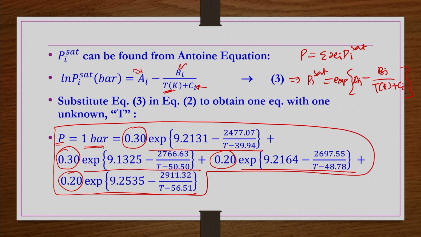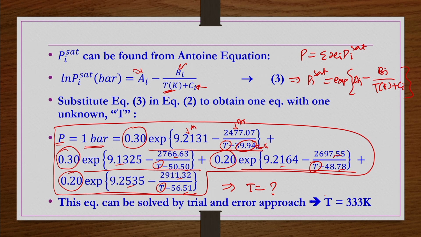So, now in this equation, except the temperature, everything is known. These are Ai, Bi and Ci for component 1. Similarly, for component 2 also these are available. I have tabulated them in the next slide. So, this equation you can solve, you can find out T, that is the only unknown.